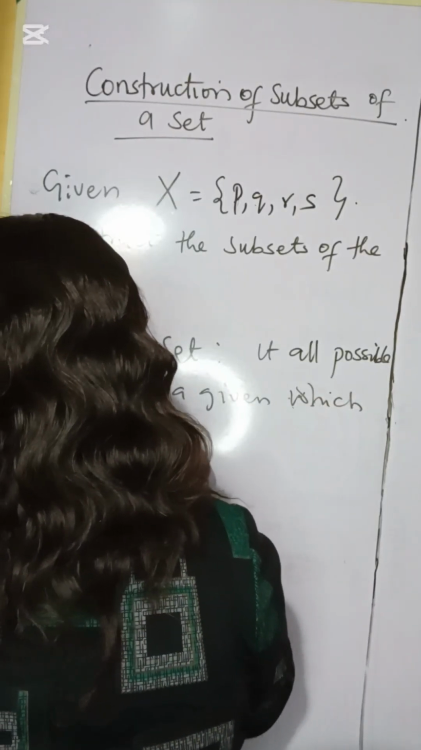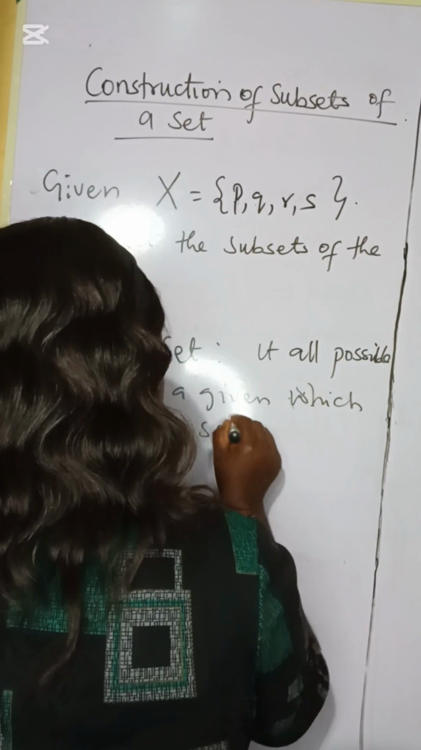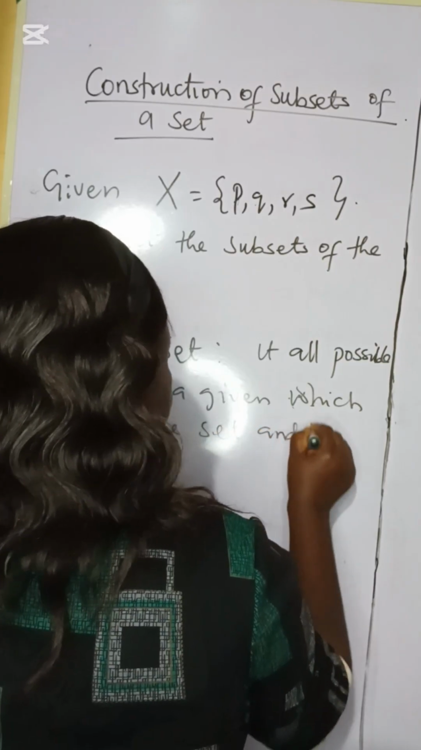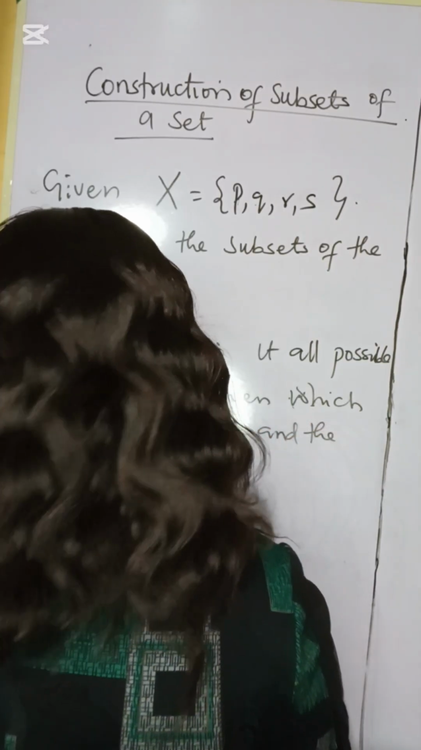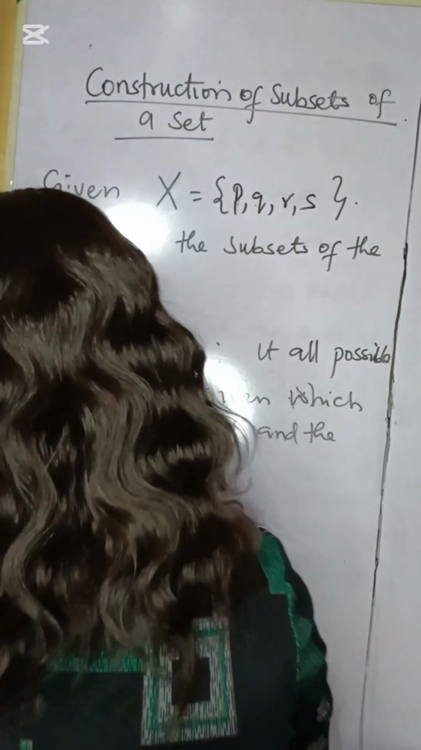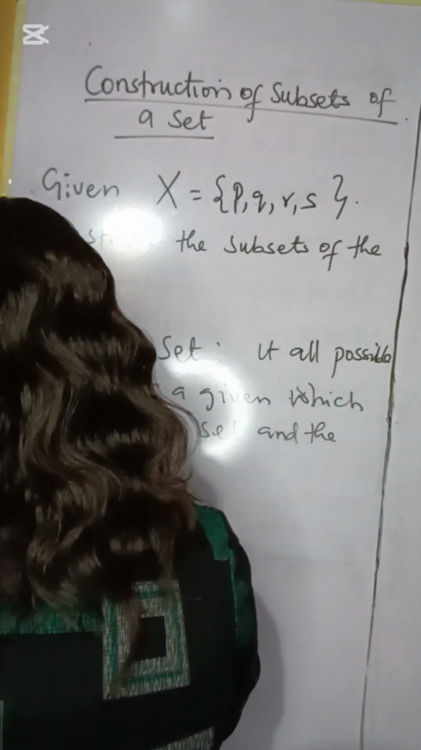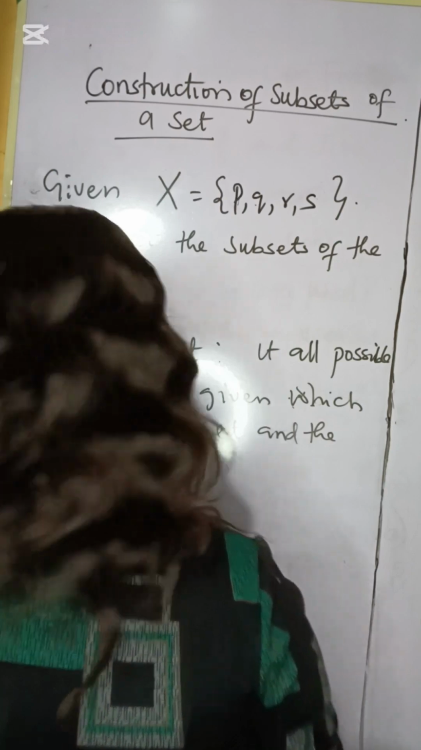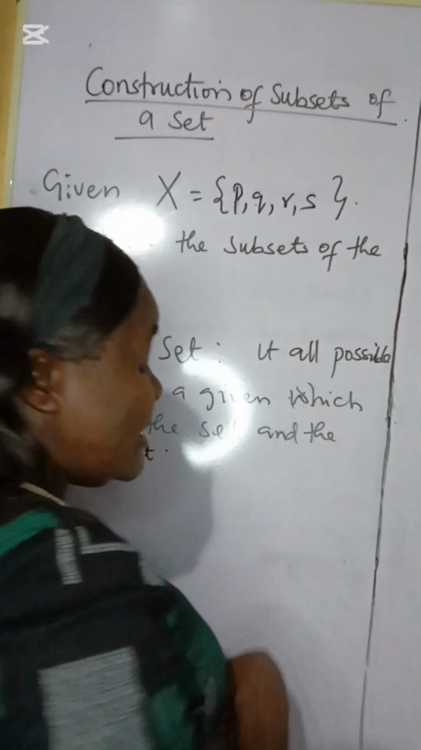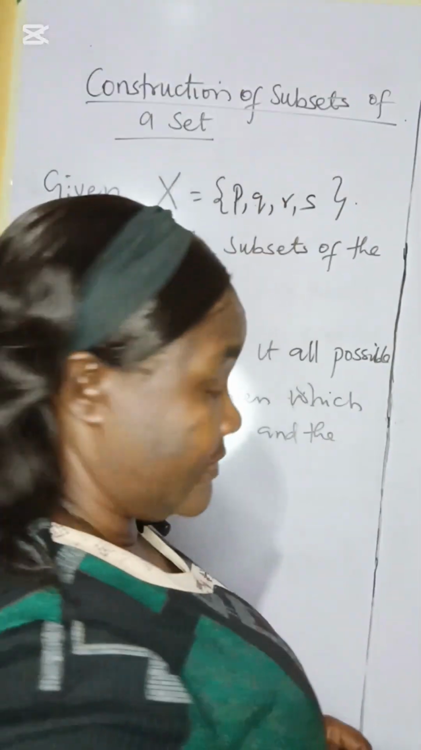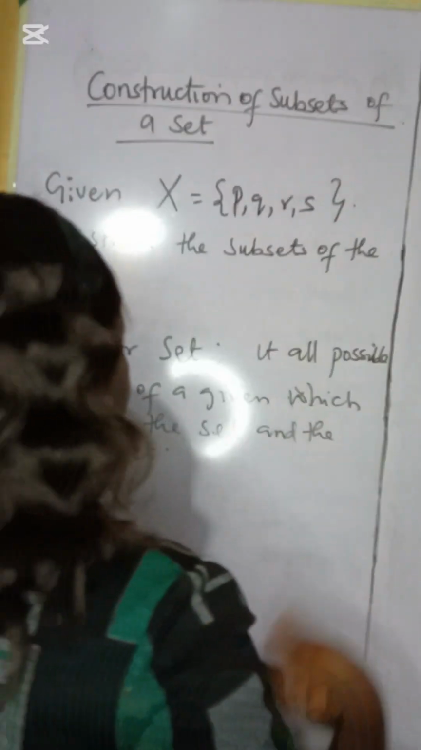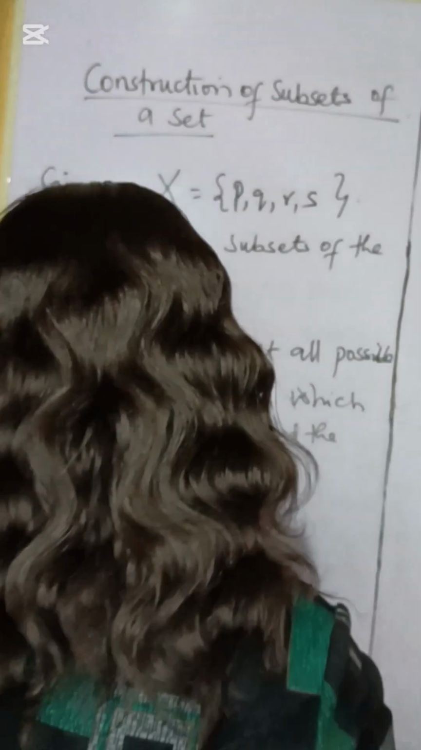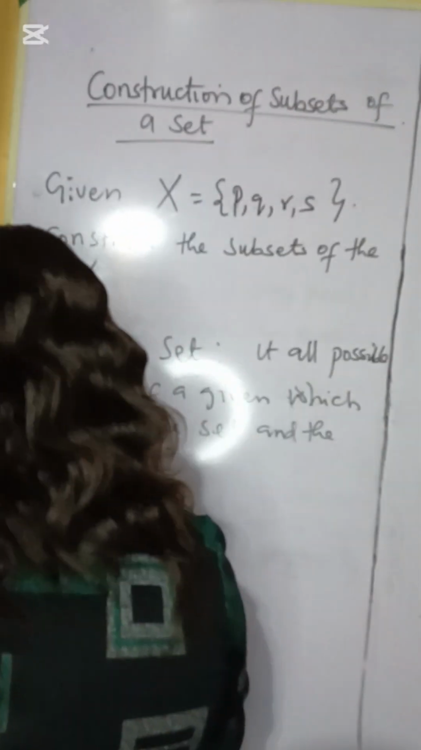Which includes the set and the empty set. It includes the set and the empty set, which means the set itself is reflexive, onto itself. So the subsets and the empty set all form a power set, and it is denoted by what?